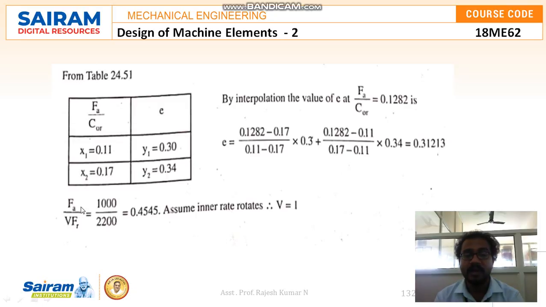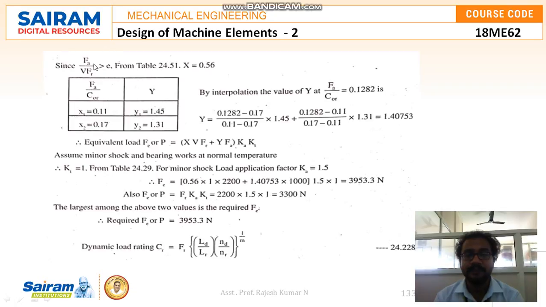So FA by V FR is equal to 1000 by 2200, that is 0.4545. Assume inner race rotates, that is V is equal to 1. Since FA by V FR is greater than e, from table 24.51, x is equal to 0.56, x1 is 0.11 and y1 is 1.45, x2 is 0.17 and y2 is 1.31.